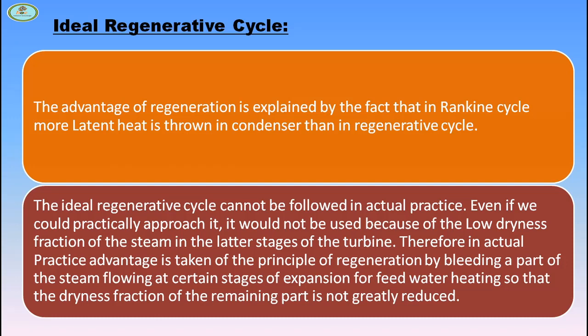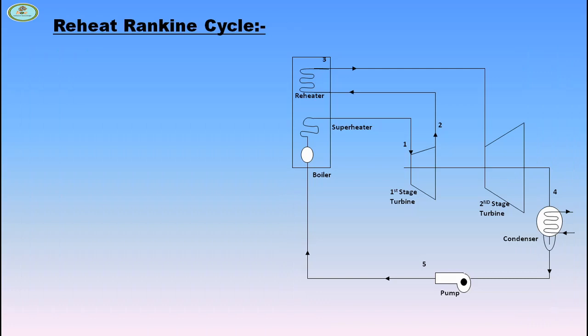Therefore, in actual practice, advantage is taken of the principle of regeneration by bleeding a part of the steam flowing at certain stage of expansion for feed water heating, so that the dryness fraction of the remaining part is not greatly reduced. So next is reheat Rankine cycle.